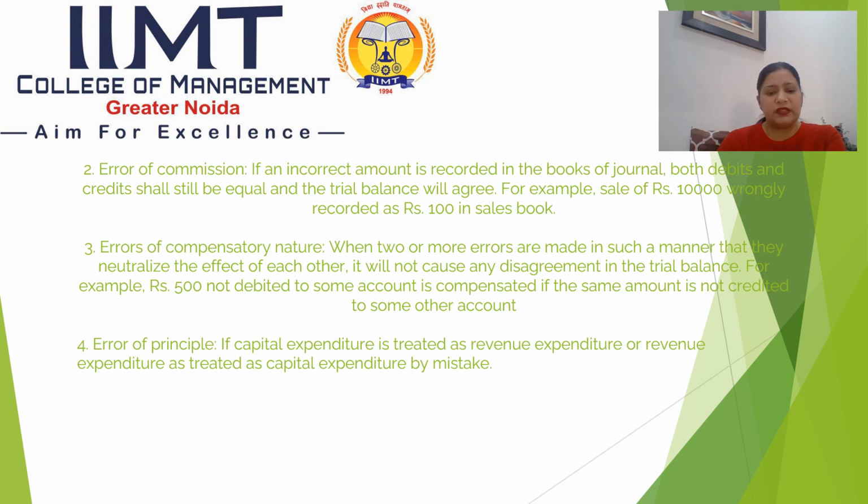If capital expenditure is treated as revenue expenditure or revenue expenditure is treated as capital expenditure by mistake, it will not be disclosed by the trial balance. Both the sides of trial balance will be equal because this error will not affect either of the sides, whether it is debit side or the credit side, as entry will be made but in the wrong account. This is the error of principle. All these errors will not be disclosed by the trial balance.